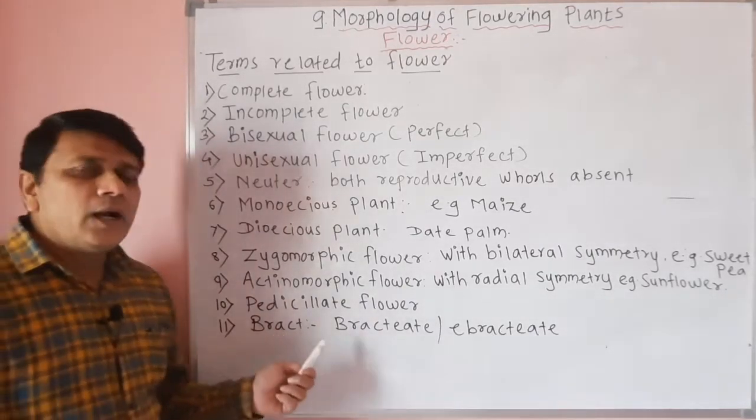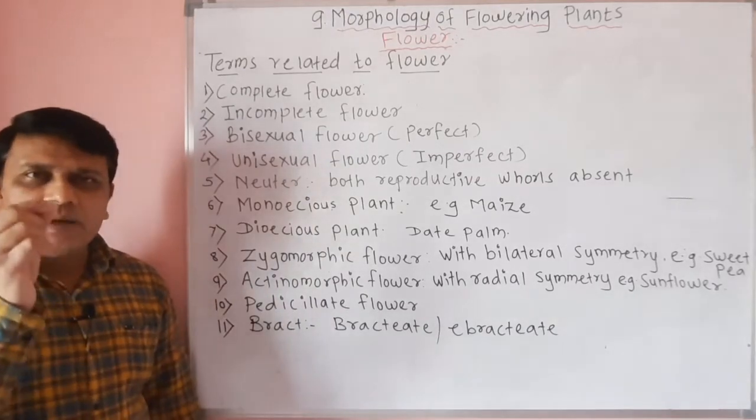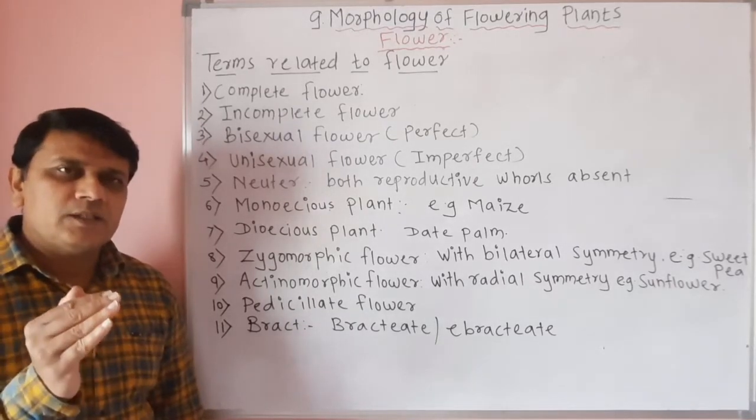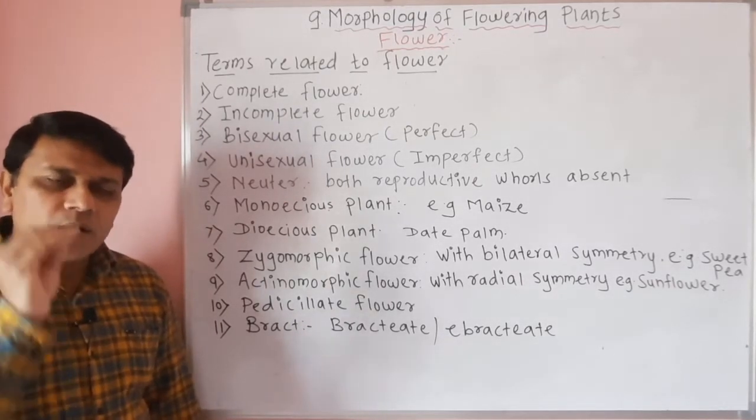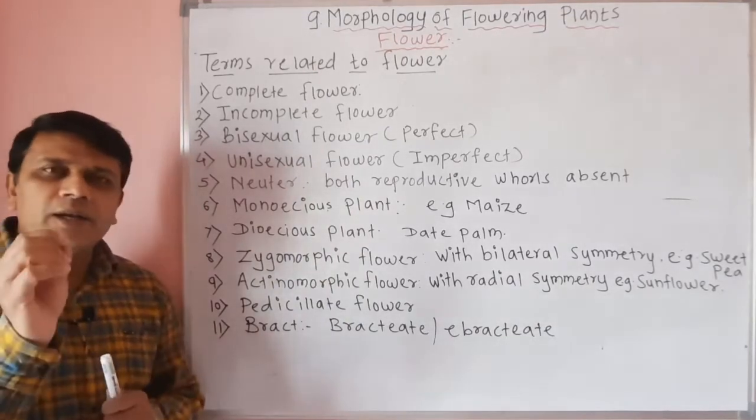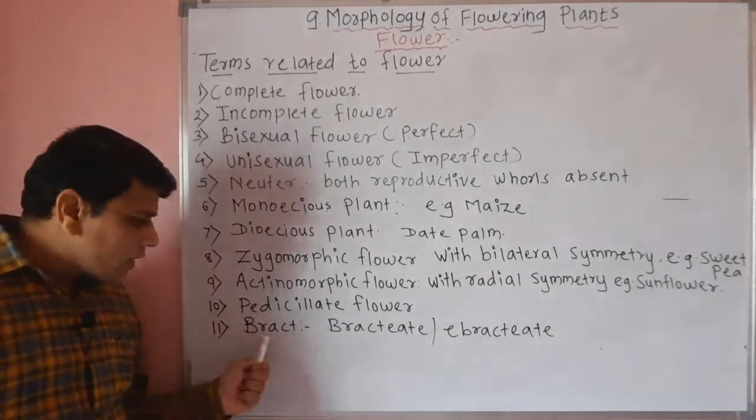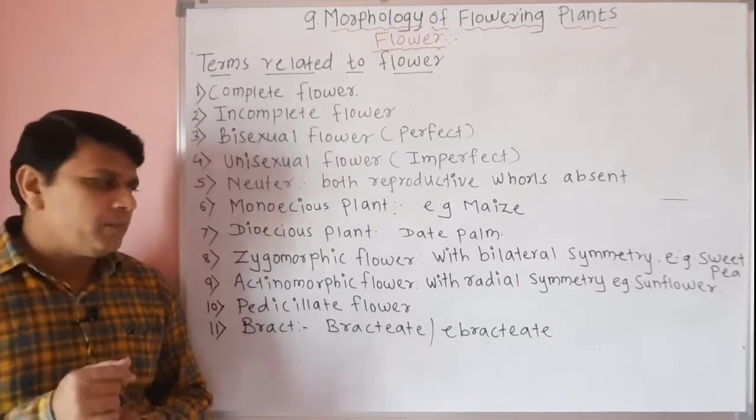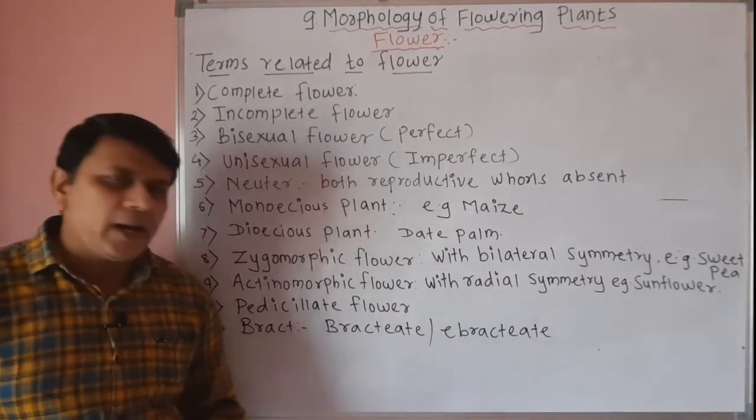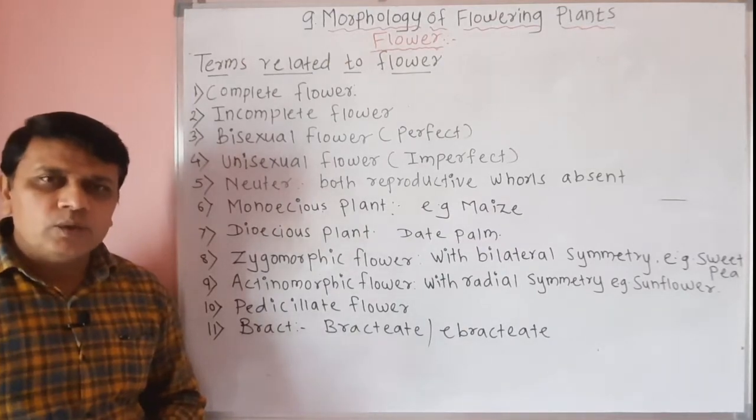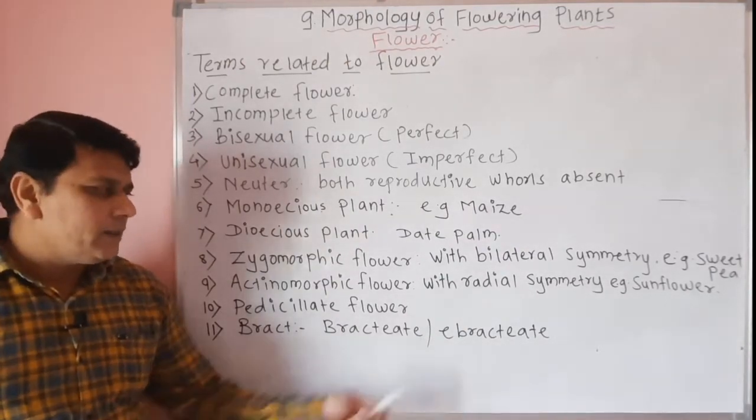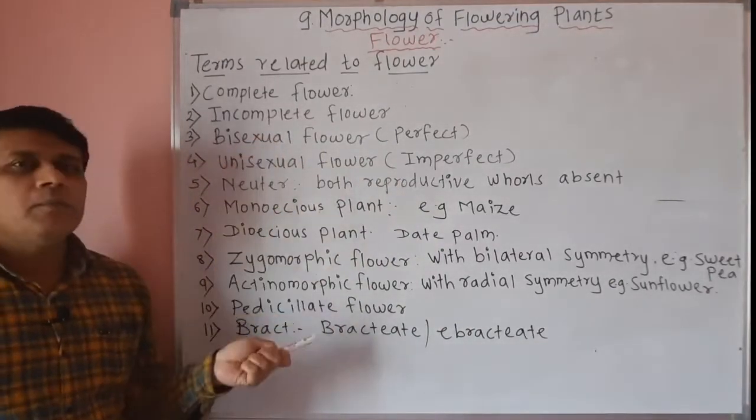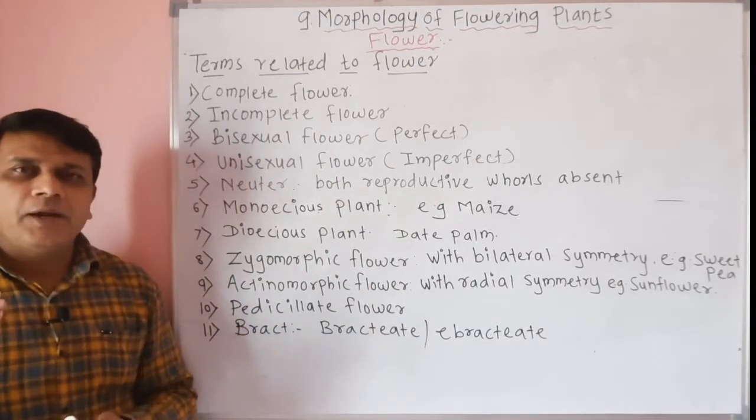Then at the base of the pedicel, small green leaf-like structures are present other than the calyx. Calyx is at the top, while at the base of the pedicel, small green leaf-like structures are present, and these are called bracts. So when flowers show the presence of such bracts, the flower is called bracteate, while some flowers show absence of these bracts, and they are called ebracteate. So here we have seen some terms which are related to the flower.